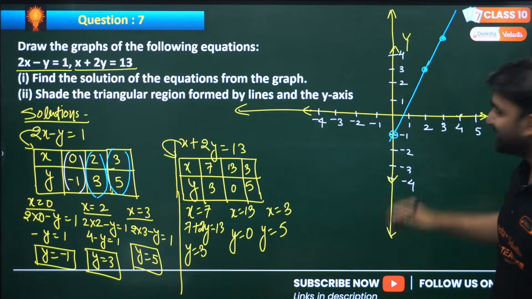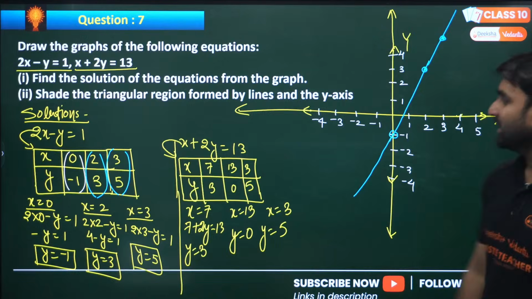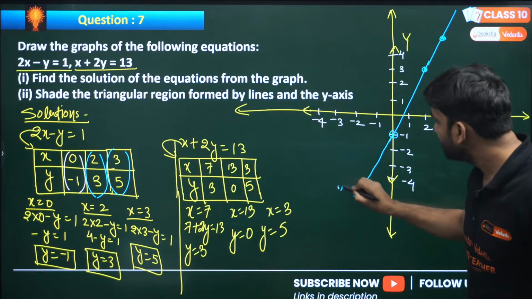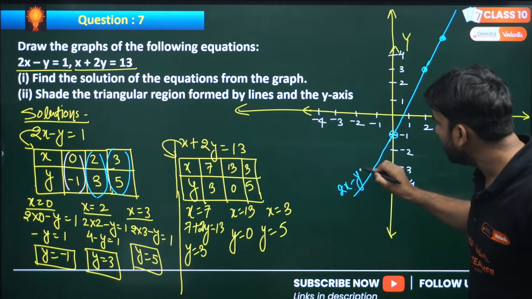Yes, my dear, I have drawn the straight line. So this is the straight line. Now make sure to write the equation. This is 2x minus y equals 1.